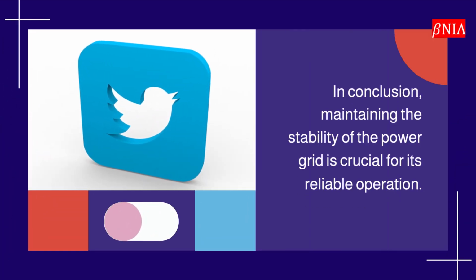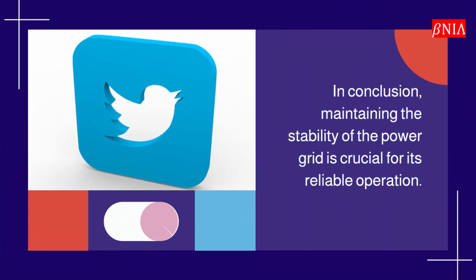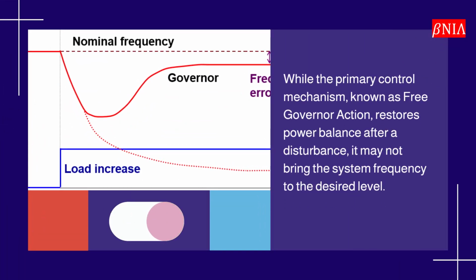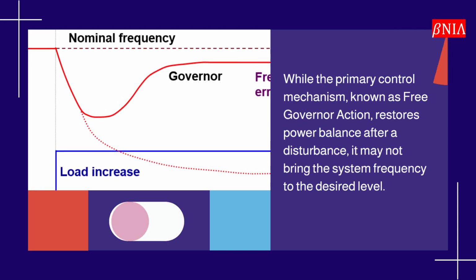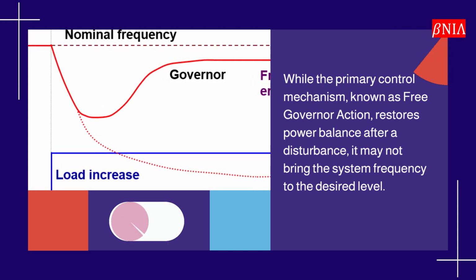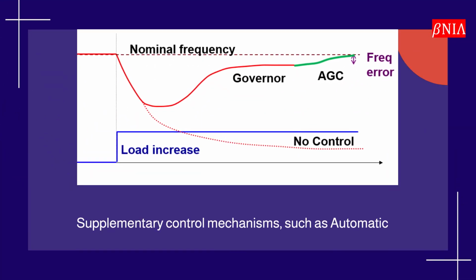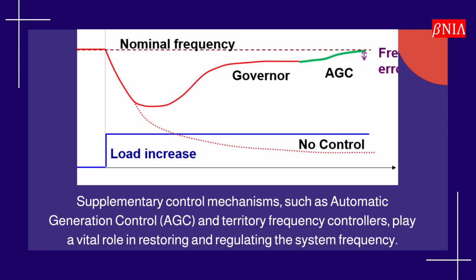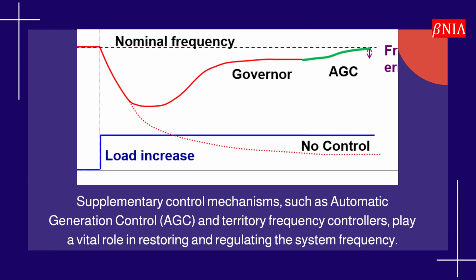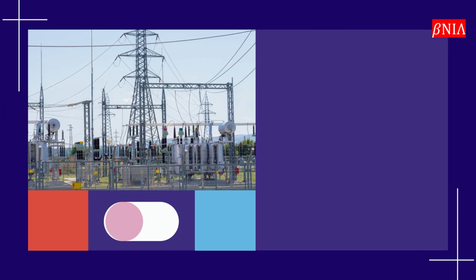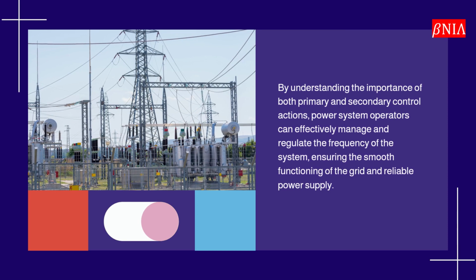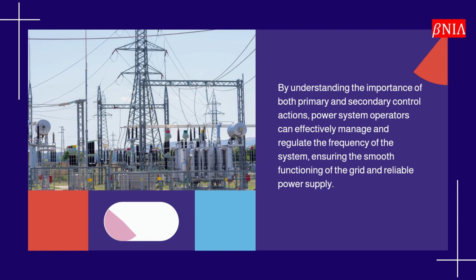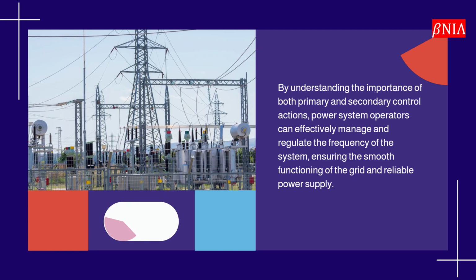In conclusion, maintaining the stability of the power grid is crucial for its reliable operation. While the primary control mechanism, known as free governor action, restores power balance after a disturbance, it may not bring the system frequency to the desired level. Supplementary control mechanisms, such as automatic generation control, AGC, and territory frequency controllers, play a vital role in restoring and regulating the system frequency. By understanding the importance of both primary and secondary control actions, power system operators can effectively manage and regulate the frequency of the system, ensuring the smooth functioning of the grid and reliable power supply.